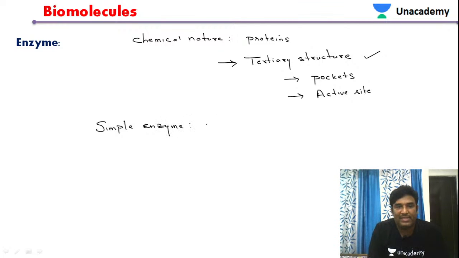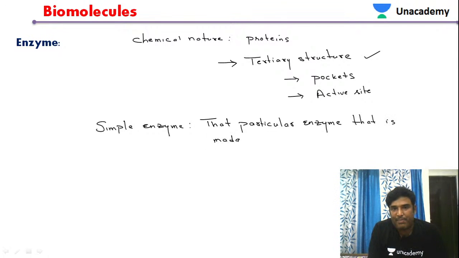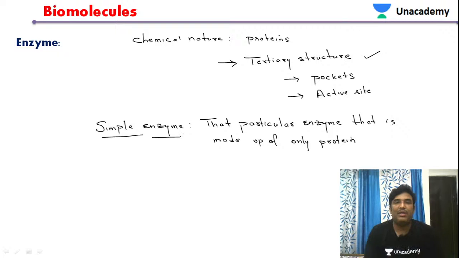What is a simple enzyme? A simple enzyme means that particular enzyme is made up of only protein. So that is known as a simple enzyme. That is, an enzyme that is made up of only protein. Such a type of enzyme is called a simple enzyme.